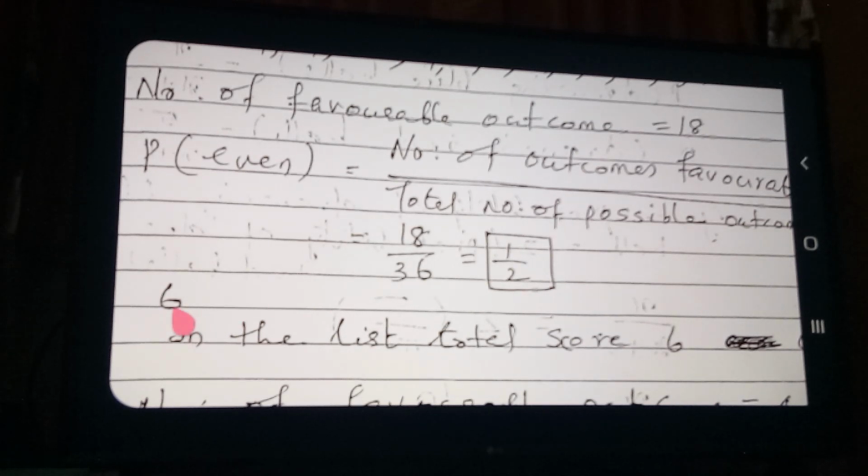Next question: the total score is 6. In the list, count how many places 6 is coming. It is 4 places.